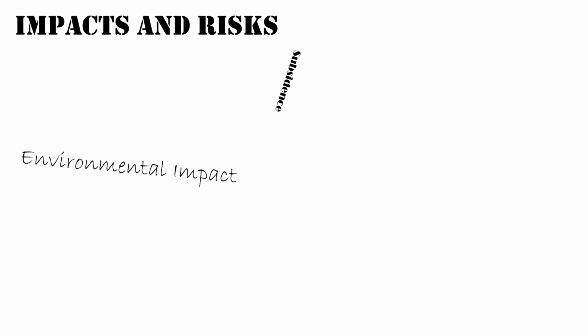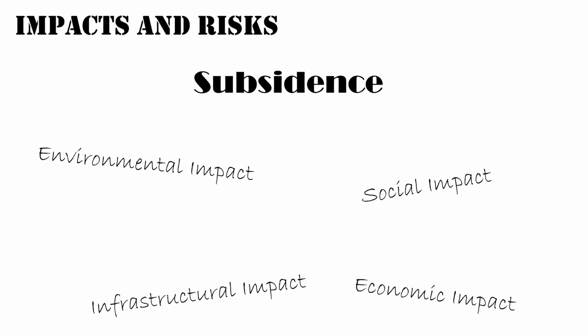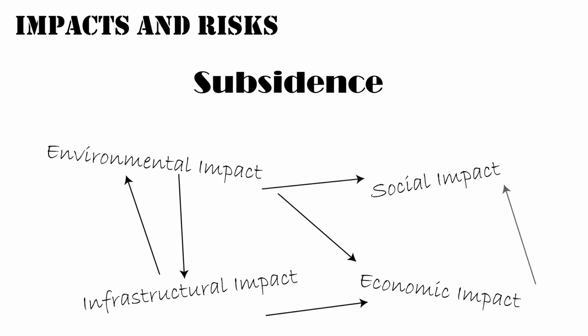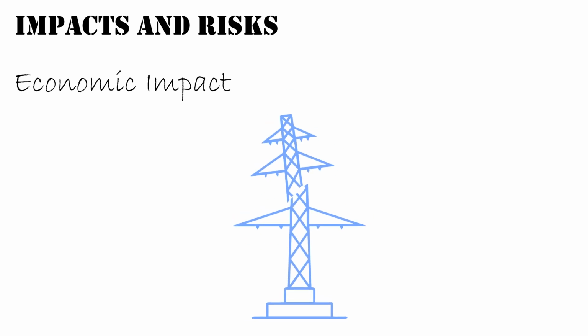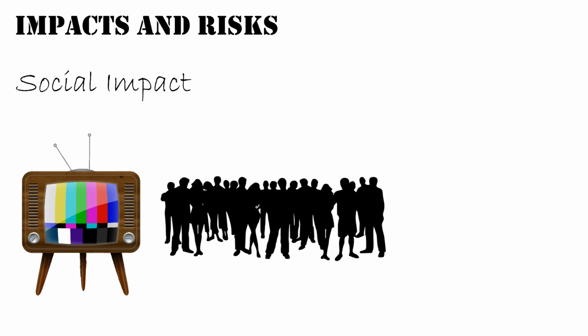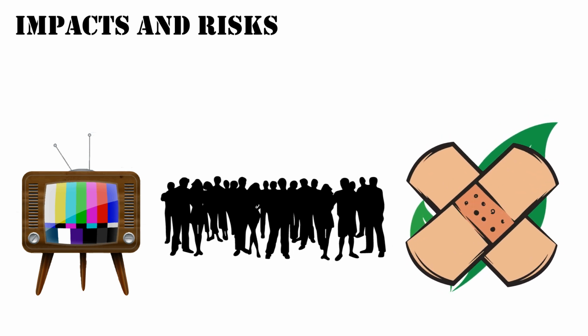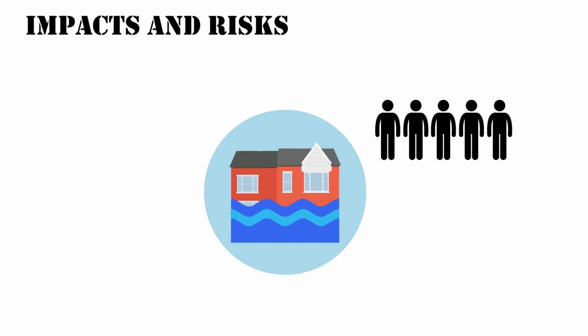Environmental impacts of subsidence in urban areas are the main contribution to other subsidence impacts. They are interconnected to social impacts and infrastructural impacts, which lead to economic impacts. The economic impacts are due to damaged infrastructures that require huge repair costs. The social impacts are the disruption of the people's activities due to the deterioration of the quality of environmental condition. Flooding-prone areas will lead to deeper water depth or flood areas and displace people from their homes.